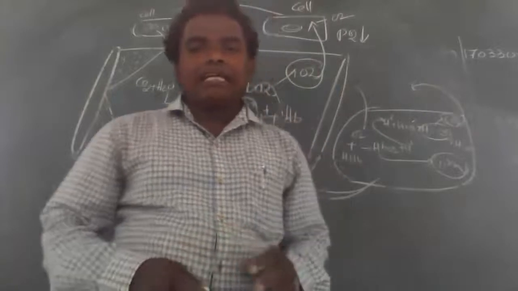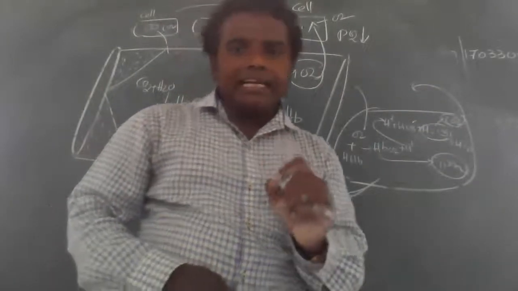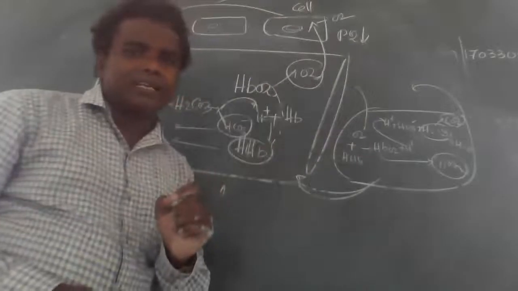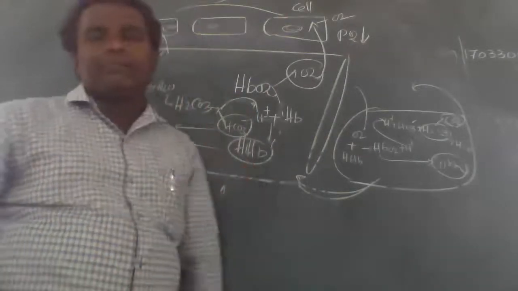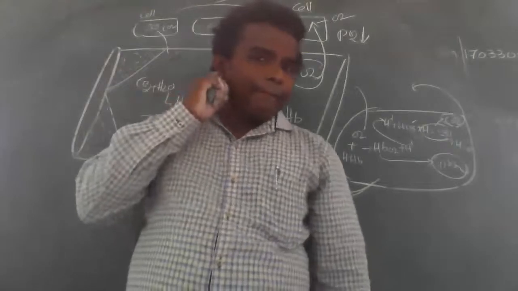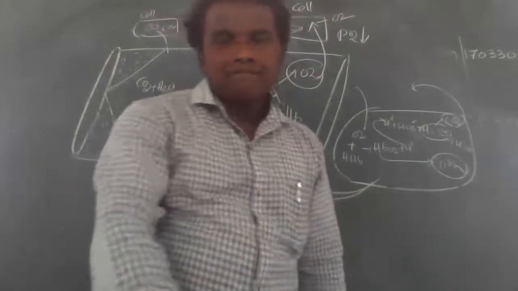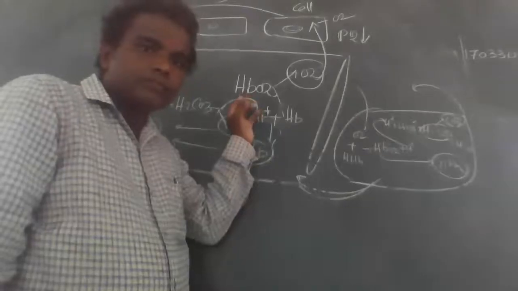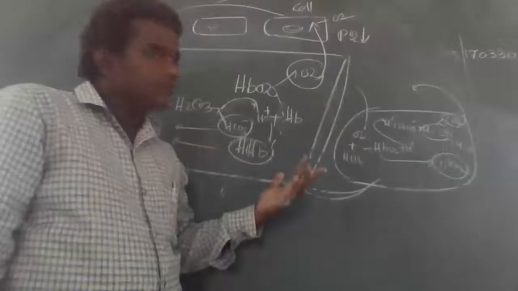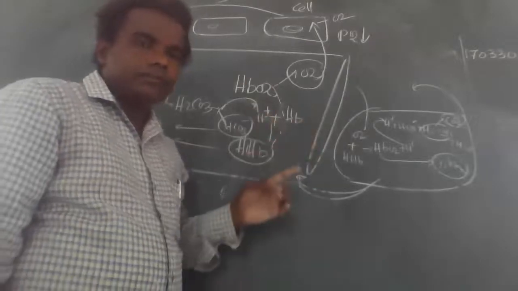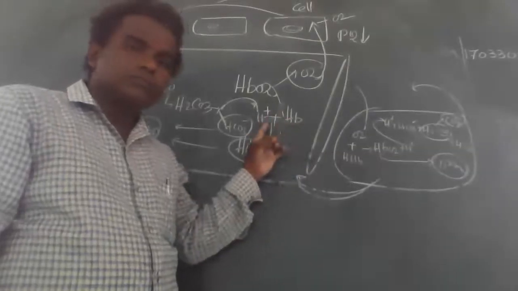Before that, can anybody say what mechanism takes place in the tissue? Come on, tell me. Usha, tell me. In tissue, first the oxyhemoglobin enters the tissue. Then partial oxygen pressure is low. The oxyhemoglobin dissociates into oxygen and hemoglobin. This oxygen is given to the cells and the hemoglobin is separated. The cells utilize oxygen and more carbon dioxide is present.